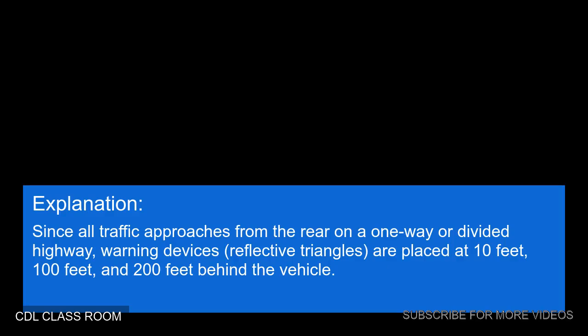Explanation. Since all traffic approaches from the rear on a one-way or divided highway, warning devices, reflective triangles, are placed at 10 feet, 100 feet, and 200 feet behind the vehicle.